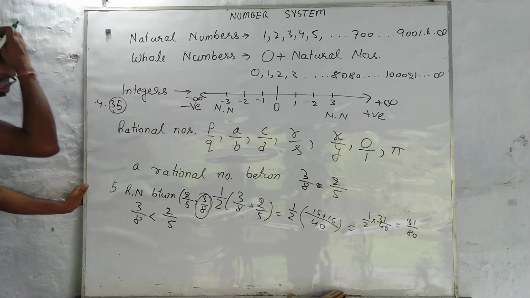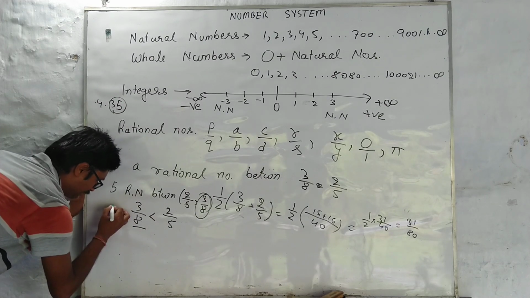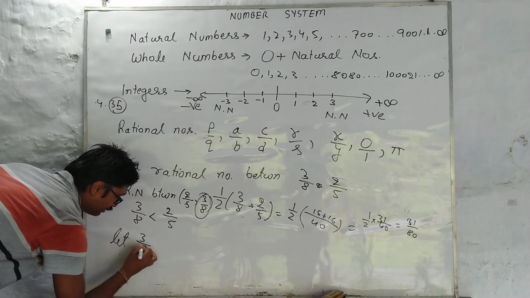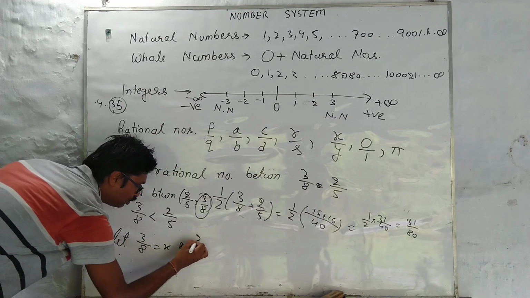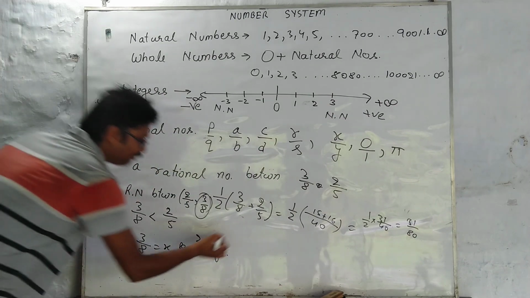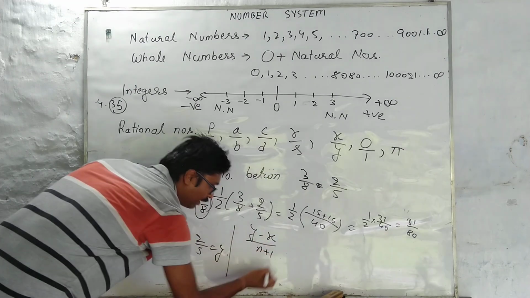So I have a formula. Let 3 by 8 be x and 2 by 5 be y. I put them in the formula, which is (y minus x) divided by (n plus 1).